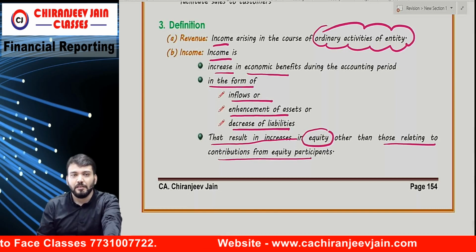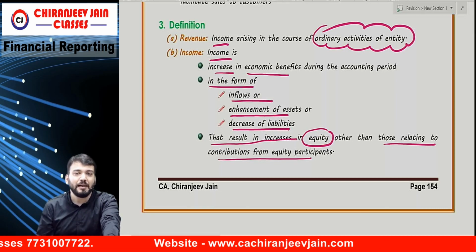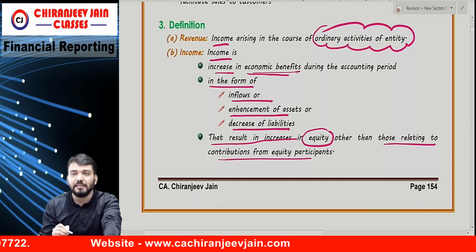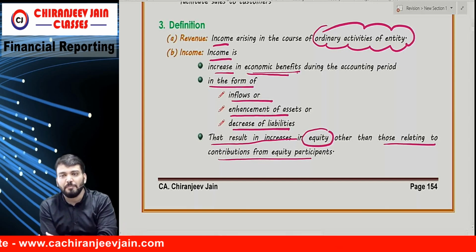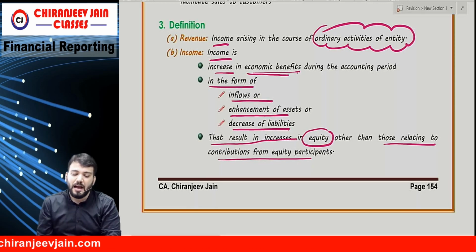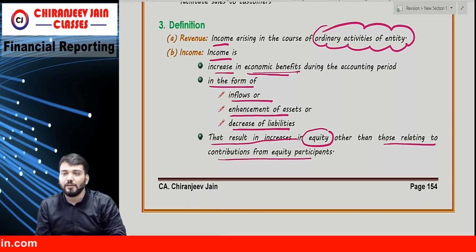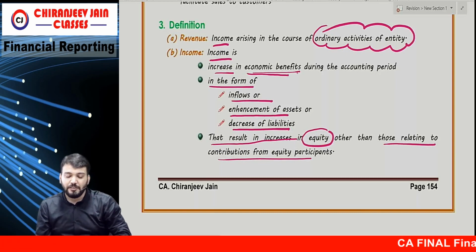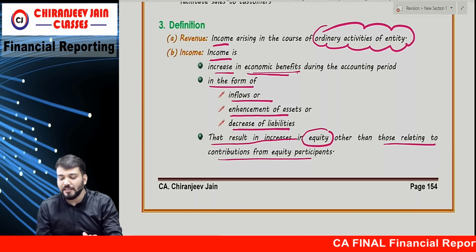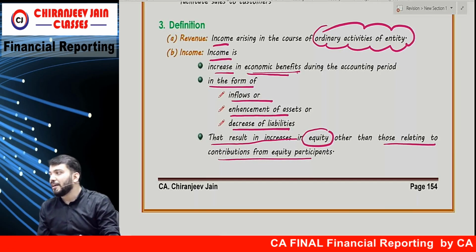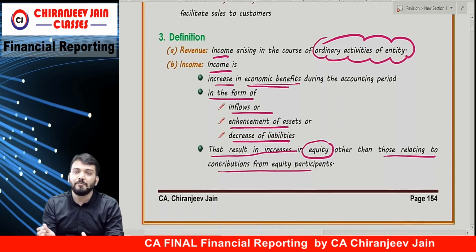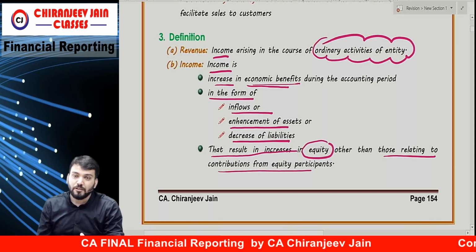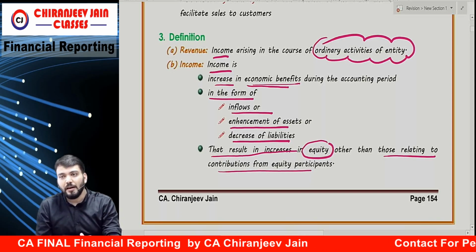Apart from that, every inflow will be what? Income, if it results in what? Increase in economic benefit. So what is the meaning of income? Income is increase in economic benefit during the accounting period, either in the form of inflow or enhancement of asset or decrease in liability that results in increase in equity, other than those relating to what? Contribution from equity participants. Correct? Understood? So those incomes which are from the ordinary course of activities will be revenue.